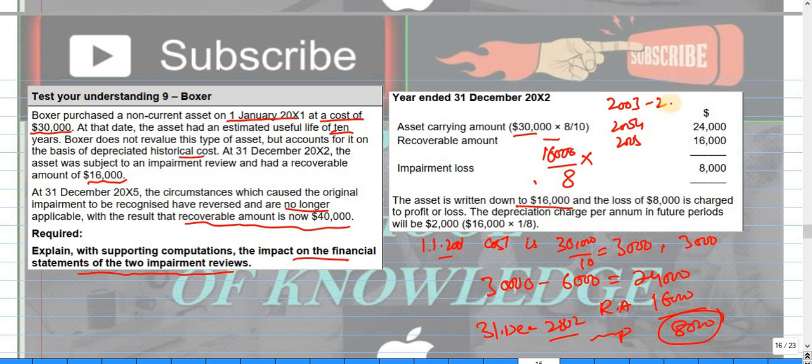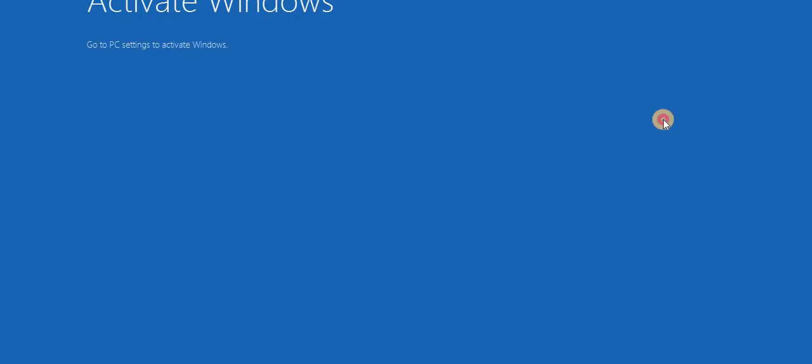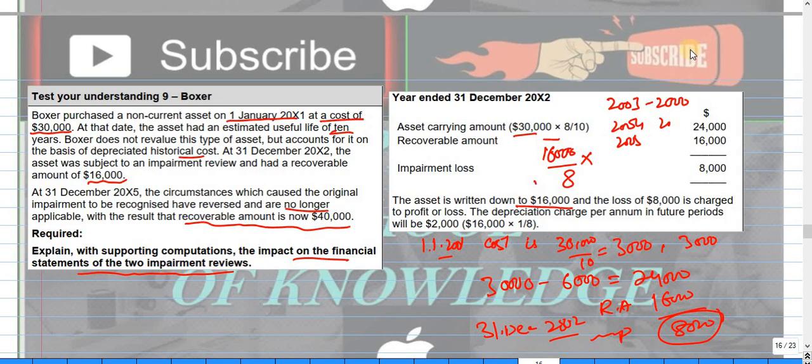So 2,000 and 2,000, it will be 6,000 depreciation till this date.